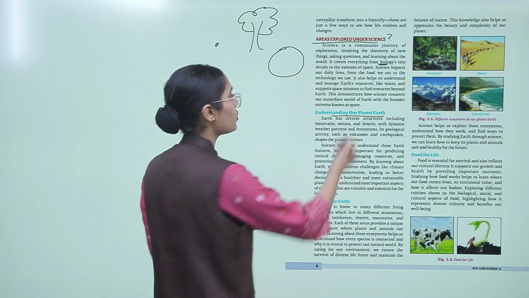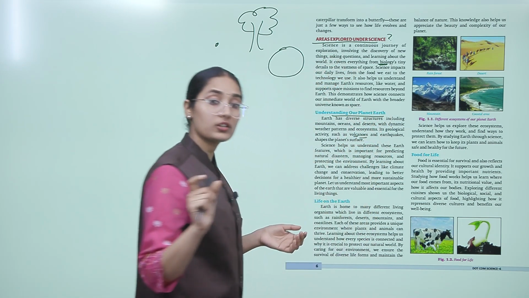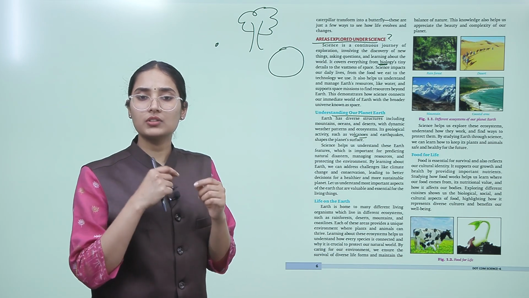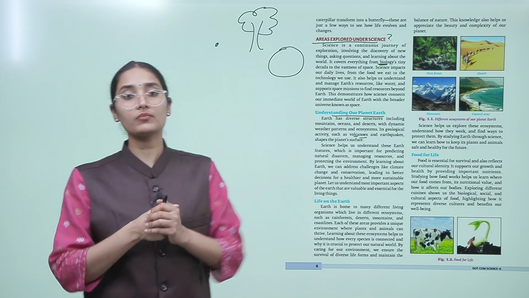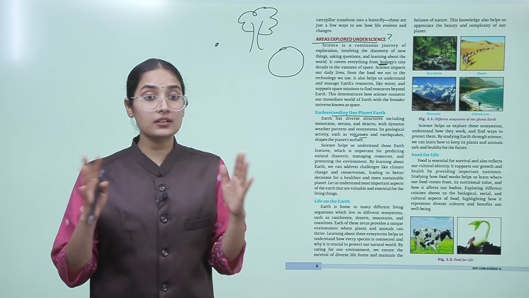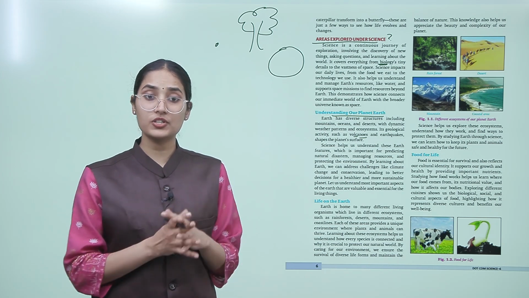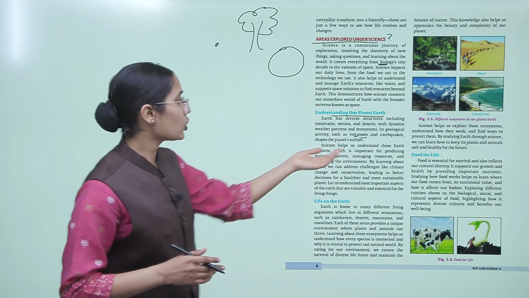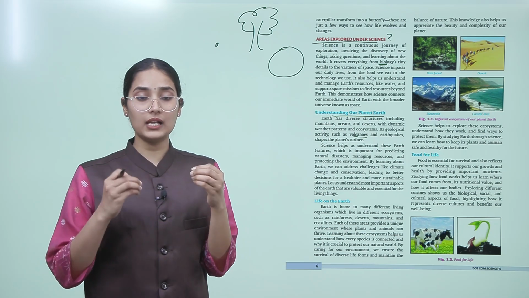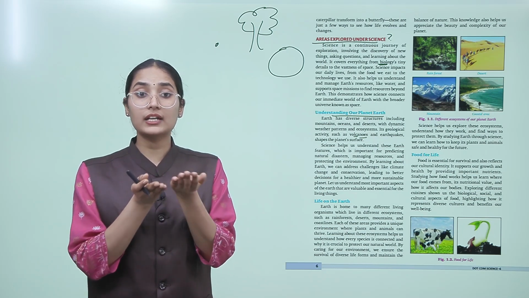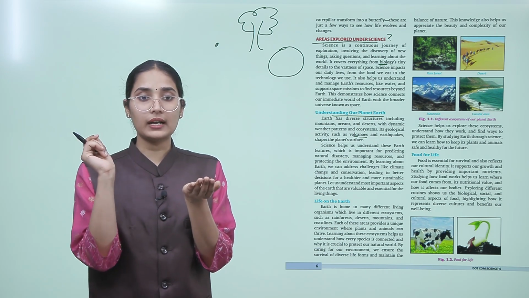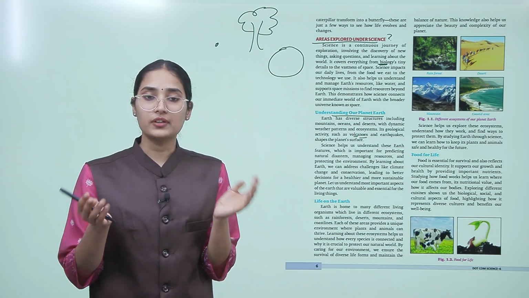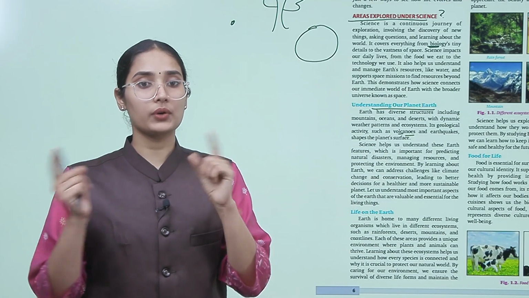Somewhere we see volcanoes. There are some places on the Earth where we see volcanoes. There are some places where earthquakes often happen. So science helps us to understand these Earth features, which is important for predicting natural disasters, managing resources and protecting the environment. Let's say if we talk about earthquakes, science will help us to understand the tectonic plates that lead to earthquakes. And this will further help us to predict natural disasters and manage resources, protect our environment.